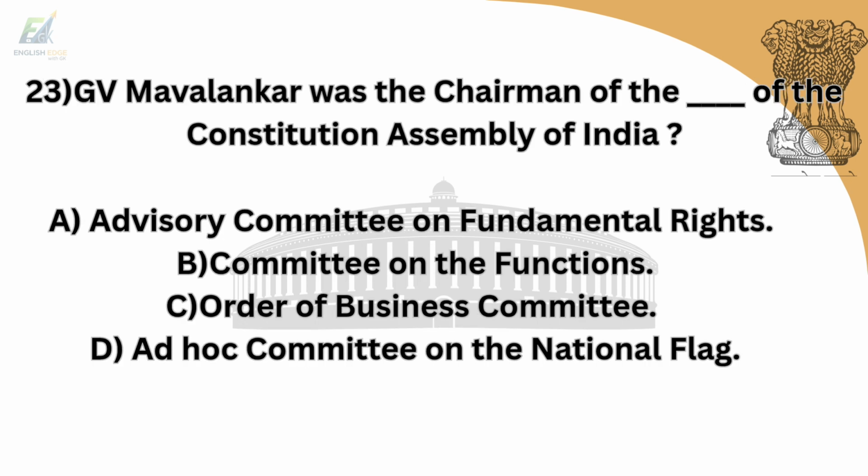23rd question is, G.V. Mavalankar was the chairman of which committee in the Constituent Assembly of India? Option A is Advisory Committee on Fundamental Rights. Option B is Committee on the Functions. Option C is Order of Business Committee. Option D is Ad Hoc Committee on the National Flag. And answer is option B, Committee on the Functions.